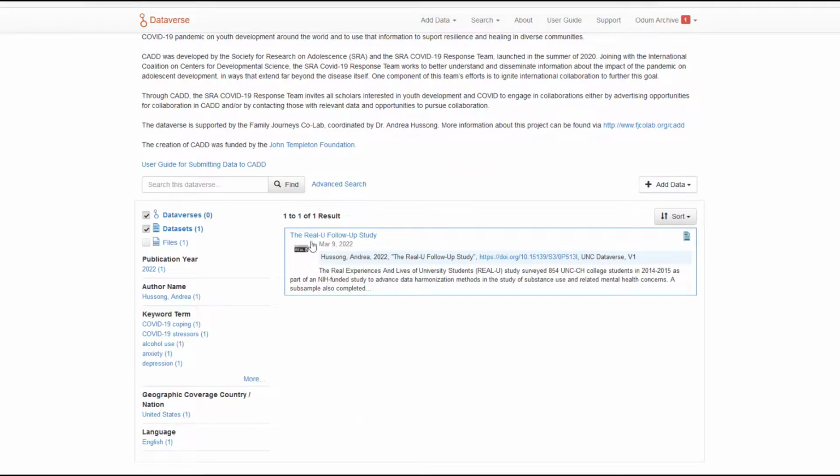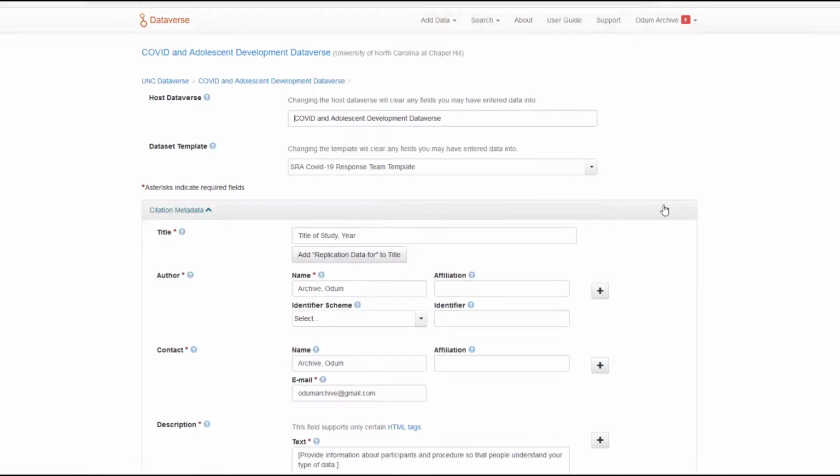This is the landing page for the CADD Dataverse. Here you can see a list of results, as well as search facets on the left side that you can use to narrow down results, and a search box to search through the results within the CADD Dataverse. To get started in adding a new dataset, select Add Data, New Dataset.